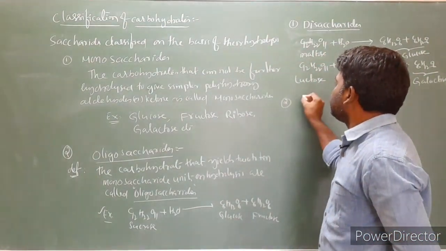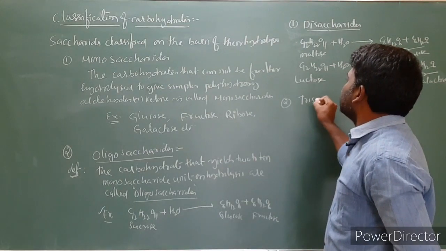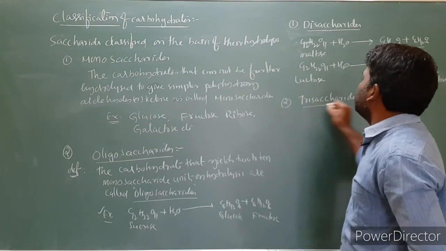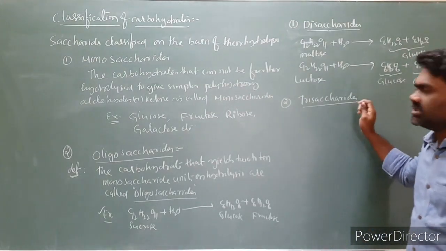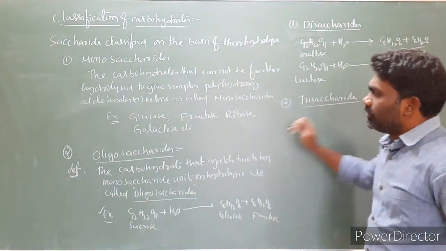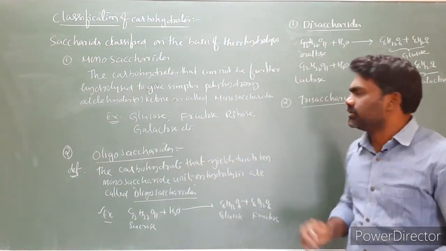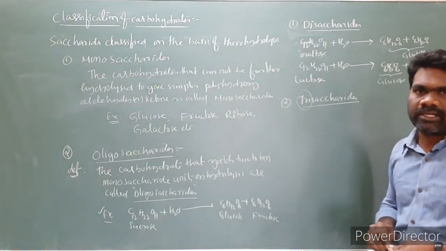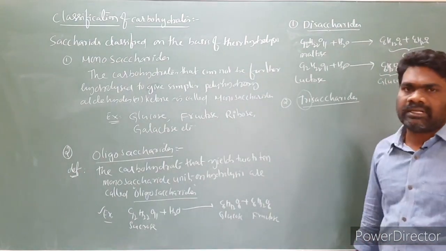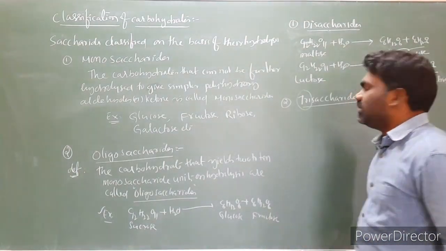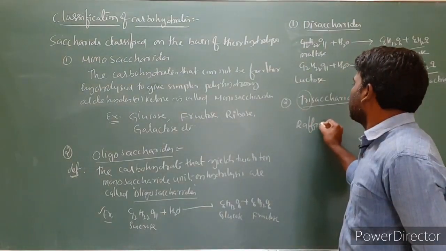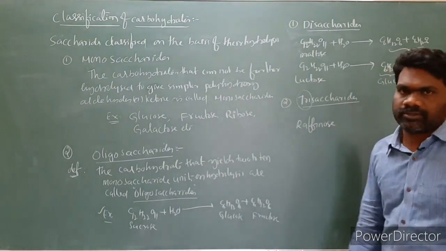Second one is trisaccharides. Trisaccharides in the sense the oligosaccharides upon hydrolysis will give three monosaccharide units. We call them trisaccharides. For example, you can take raffinose.